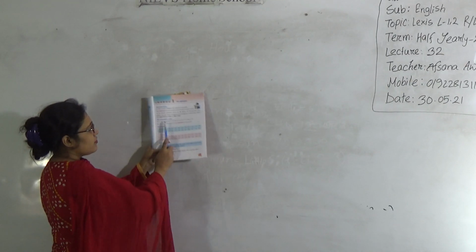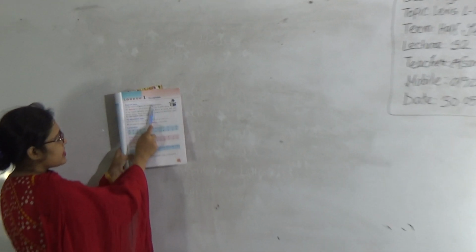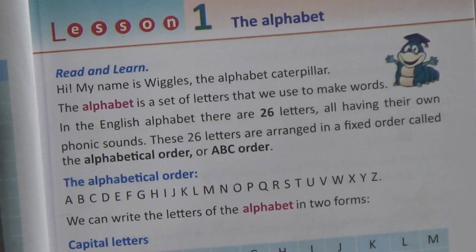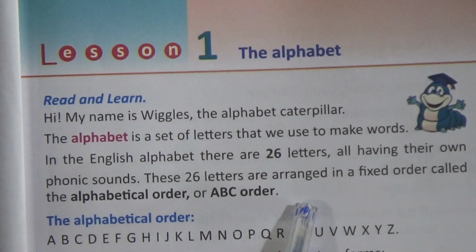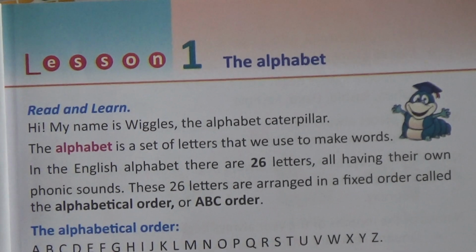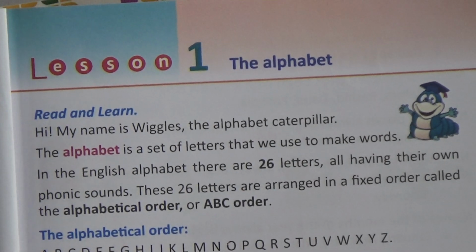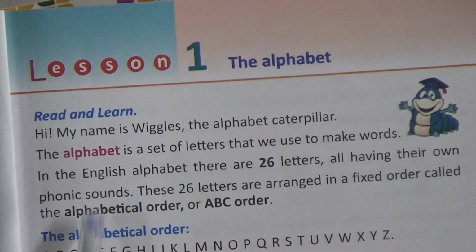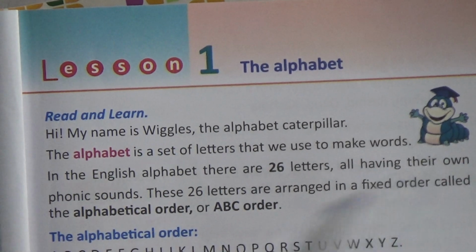This is lesson 1. And the chapter's name is the alphabet. We all know that in English there are 26 letters and these letters are called the alphabets. Just read and learn. This is the picture of the caterpillar.